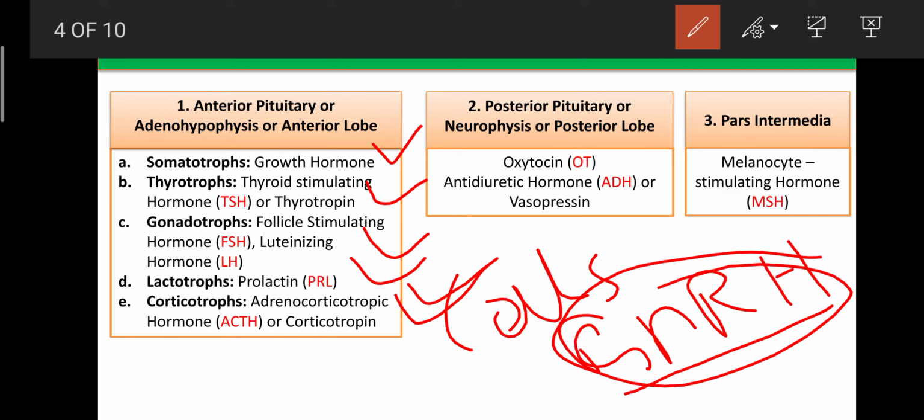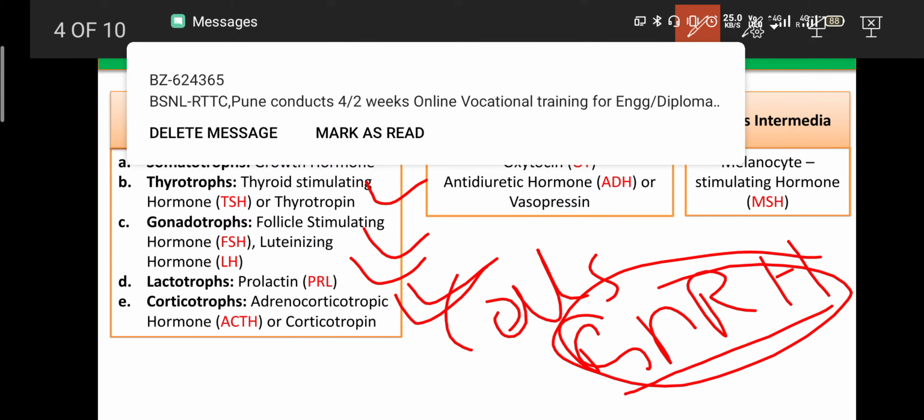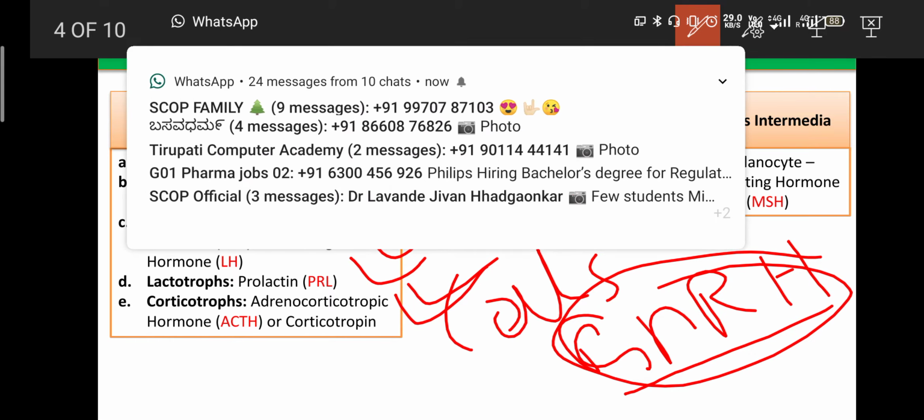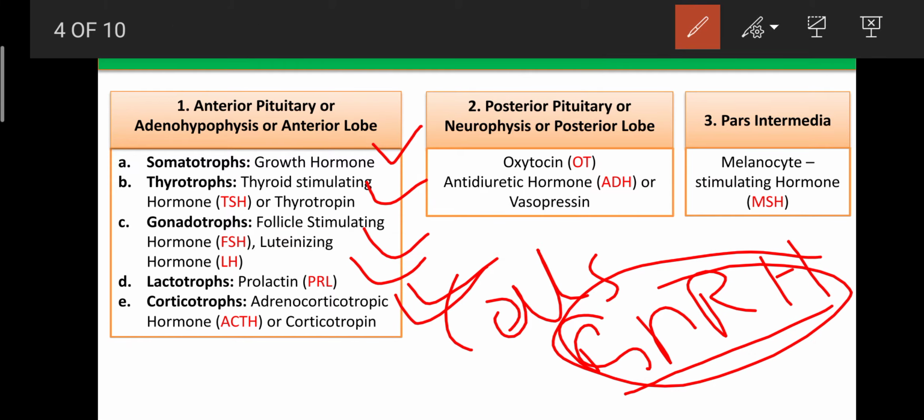Okay, so some years back, a question was asked in the GPAT. Anterior pituitary gland is also known as adenohypophysis or neurohypophysis, or other two names are there. At that time the answer was the adenohypophysis. That question is already finished in the GPAT. The next time they may ask it in a different way.